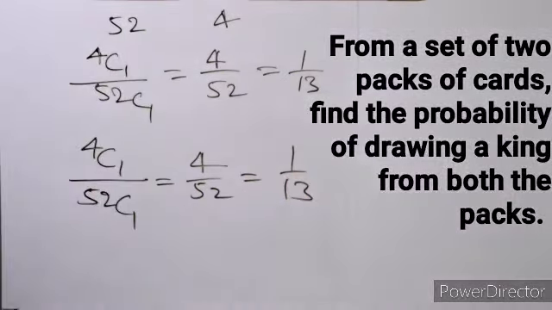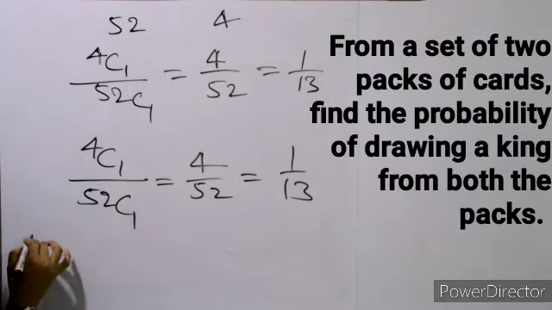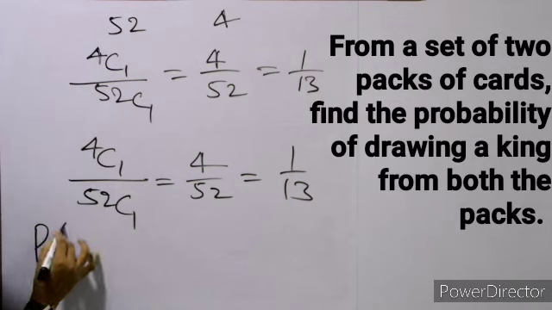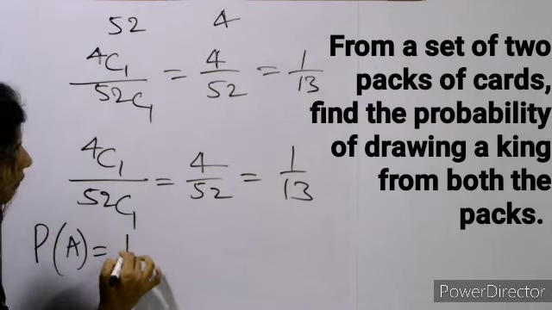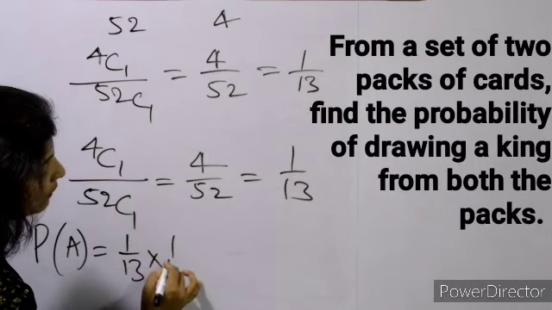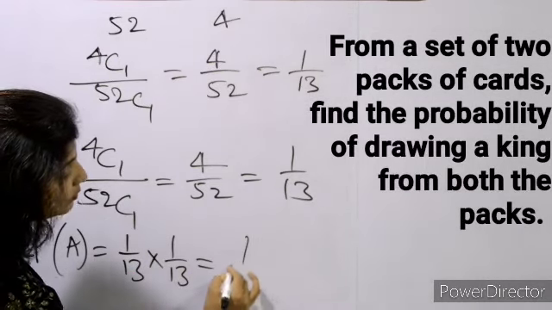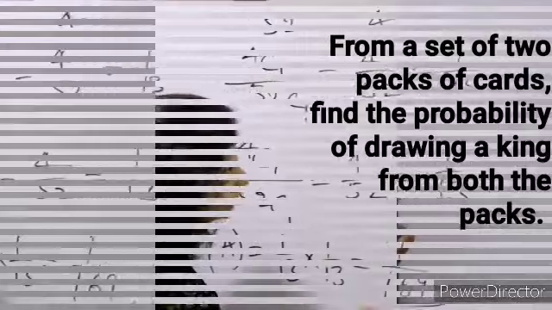So probability of getting a king from both the packs will be 1 upon 13 into 1 upon 13, that will be 1 upon 169.